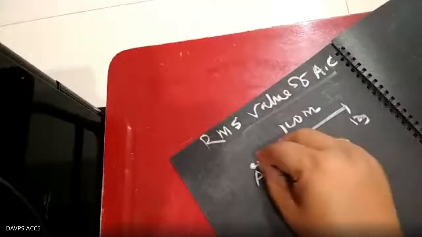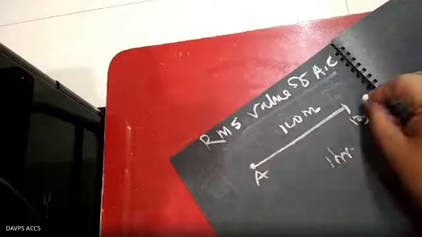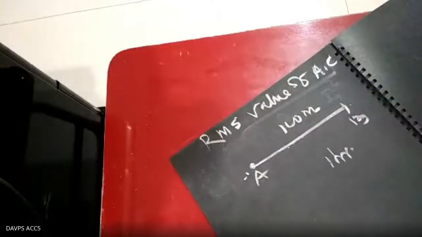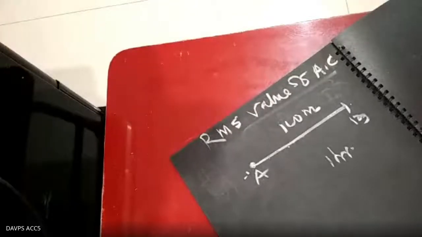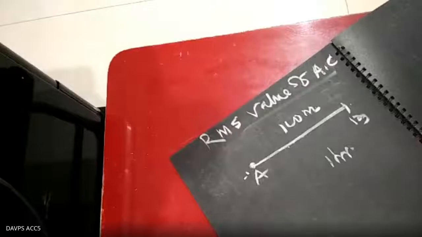In the first case, current flows continuously. In the second case, it flows A to B, B to A, in this manner, but the time interval is the same. So my question is, in both cases, which factor will be the same? The factor will be the heat generation.